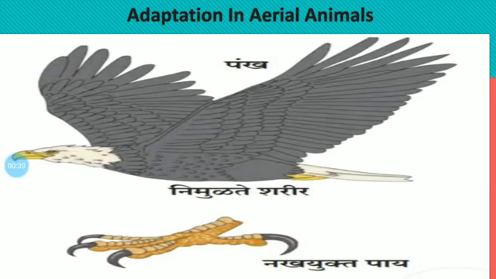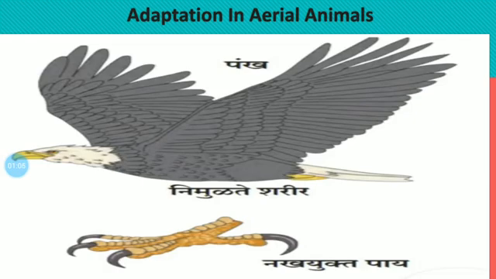In this chapter, we have seen up to the last lecture adaptation in snowy region animals, desert animals, forest and grassland animals, adaptation in animals, after that adaptation in plants, adaptation in grassland, forest region, snowy region, desert plants, aquatic plants, what is meant by adaptation. All these things we have seen.